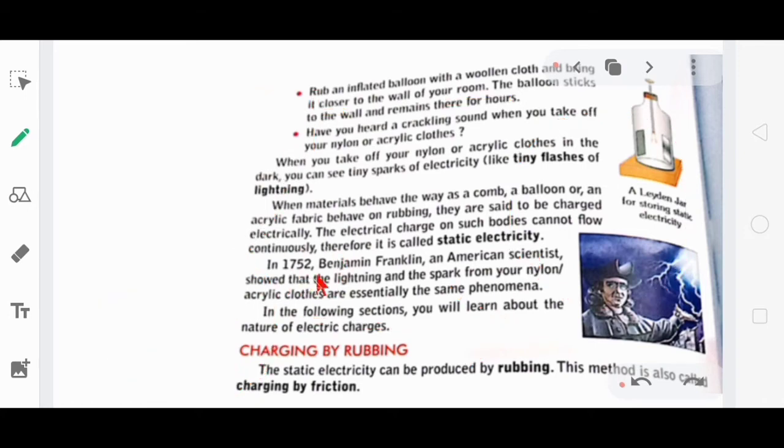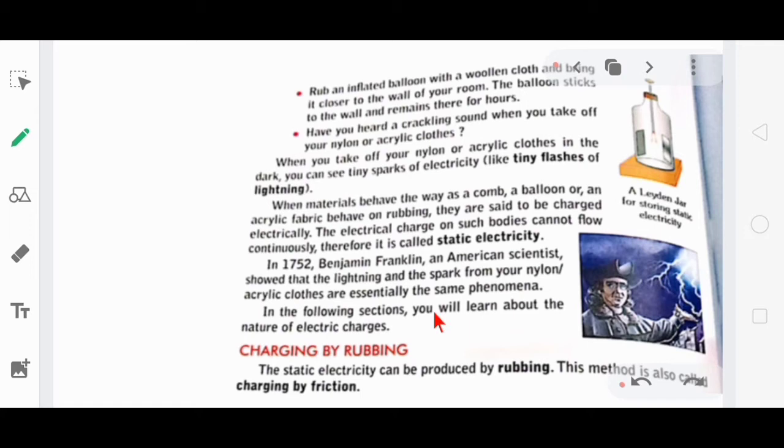In 1752, Benjamin Franklin, an American scientist, showed that the lightning and the spark from your nylon acrylic clothes are essentially the same phenomenon. It also happens just because of static electricity. In the following sections, you will learn about the nature of electric charges.